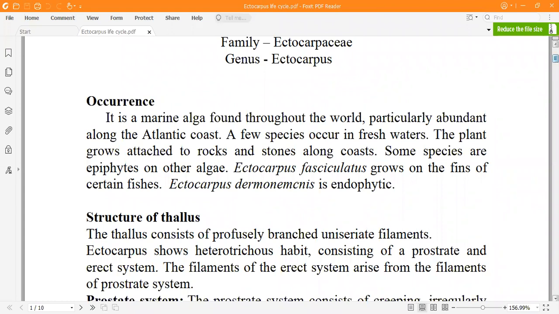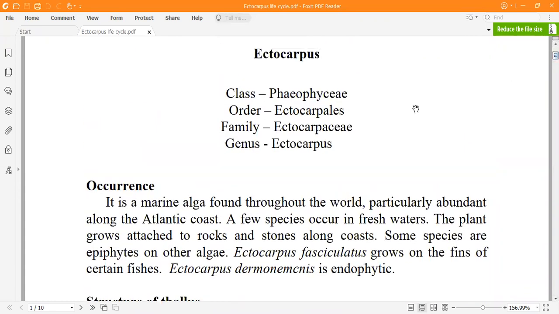Good morning, students. So today we will study the life cycle of Ectocarpus. The alga Ectocarpus belongs to class Phaeophyceae, order Ectocarpales, and it is also known as the brown algae. It is a marine alga which is found throughout the world, particularly abundant along the Atlantic coast.